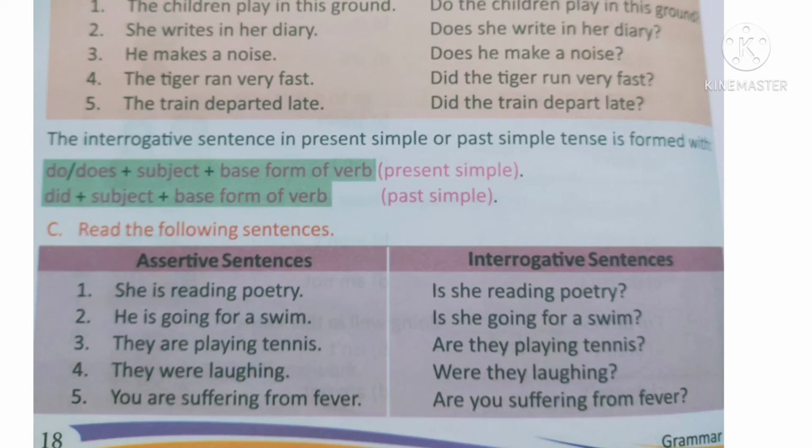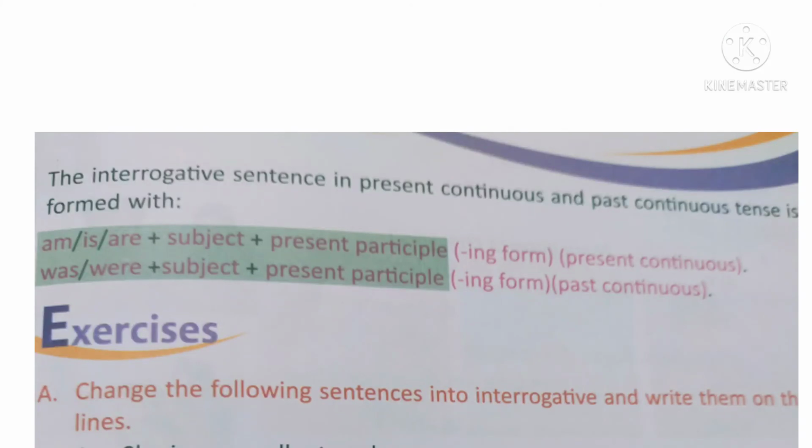इसमें क्या करते हैं, is am are verb जो है उसे सबसे पहले ले आते हैं, फिर subject और उसके बाद ing form of verb, then the remaining sentence. This way it becomes interrogative sentences. Interrogative sentence in present continuous and past continuous is formed with is am are plus subject plus present participle form, was were plus subject plus present participle form.